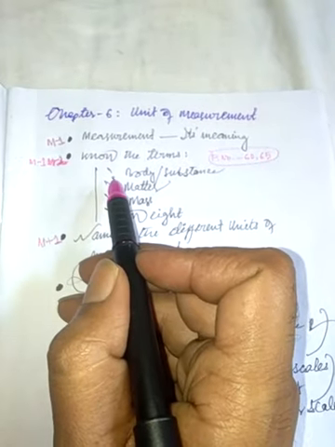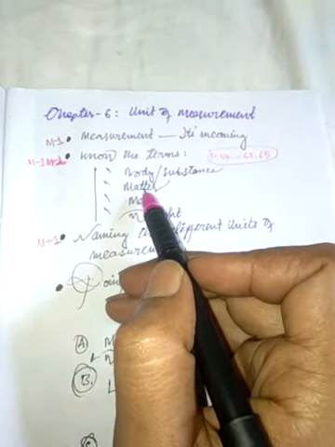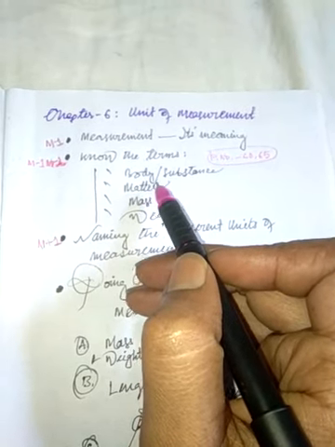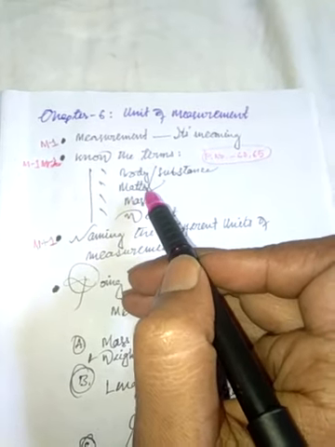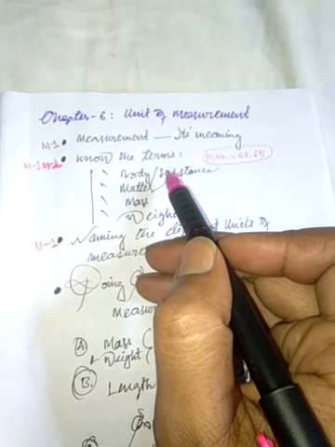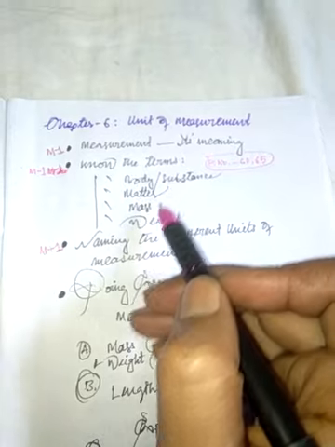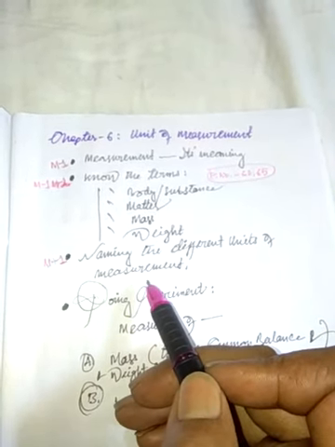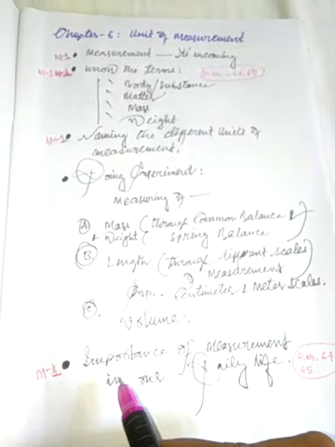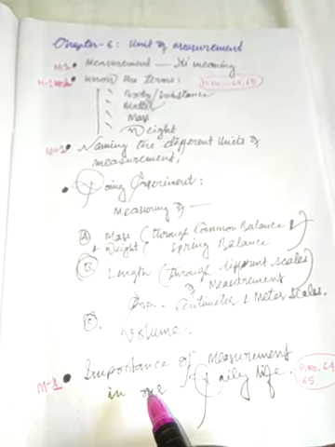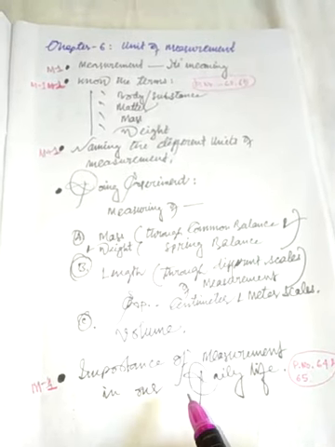Second topic is we will know the different terms that have been used in this chapter to clear the concept of unit of measurement. The third topic is naming the different units of measurement. And the last topic of module 1 is importance of measurement in our daily life.